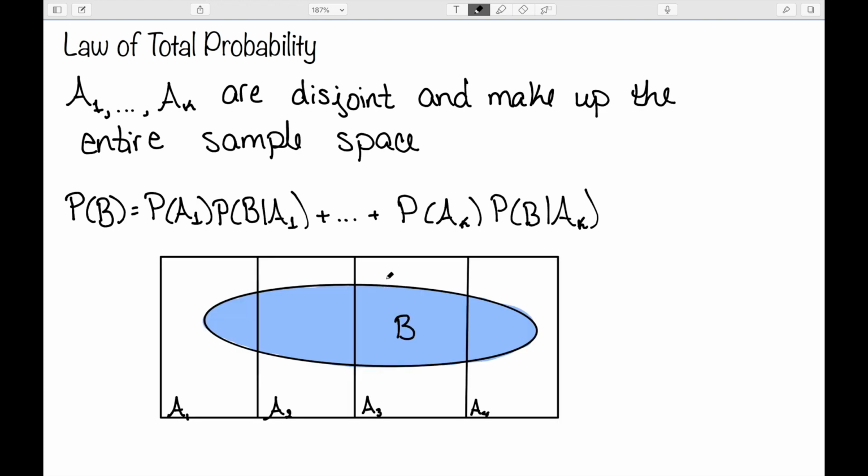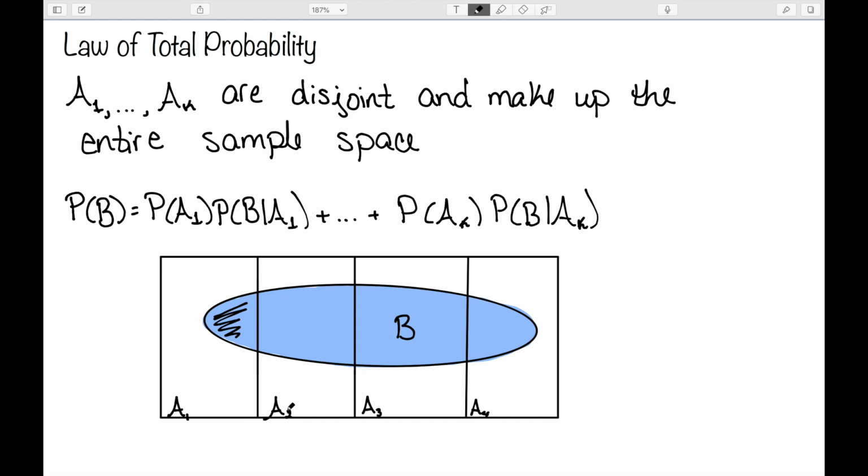To see what's going on with this law, let's look at this picture here. In this case, I've broken up my sample space into 4 pieces, A1, A2, A3, and A4. And this oval here is event B. So the first piece says event A1 happened, and then the probability that B is in A1. So it looks at this piece right here.